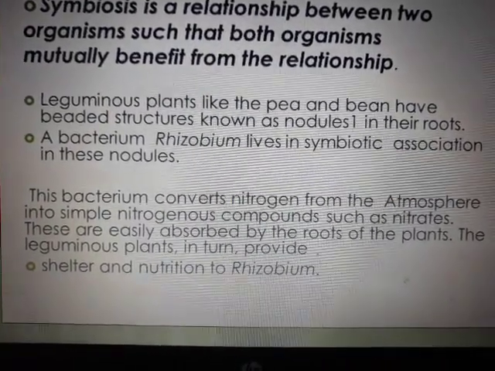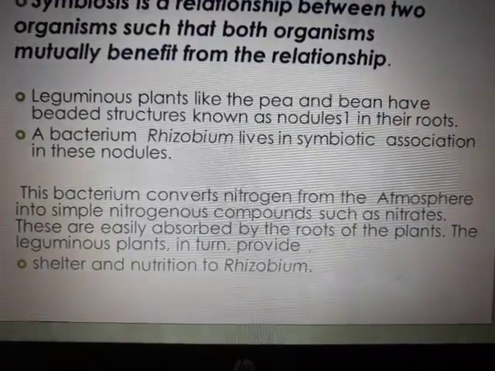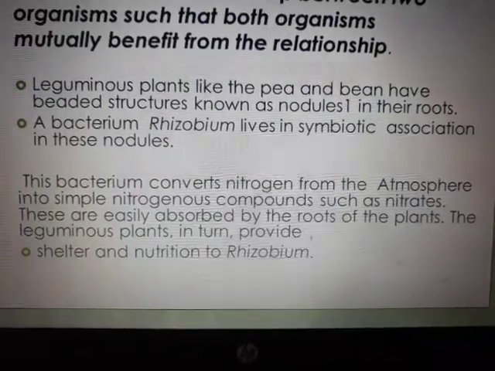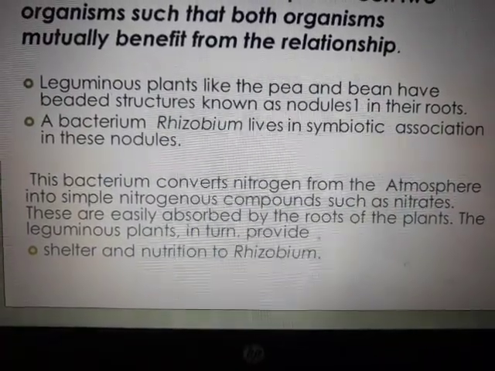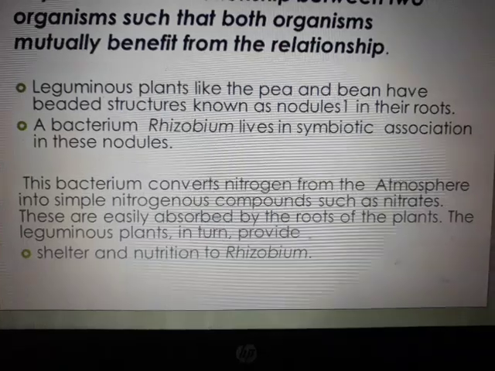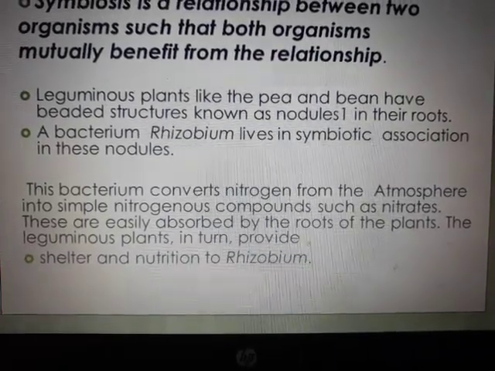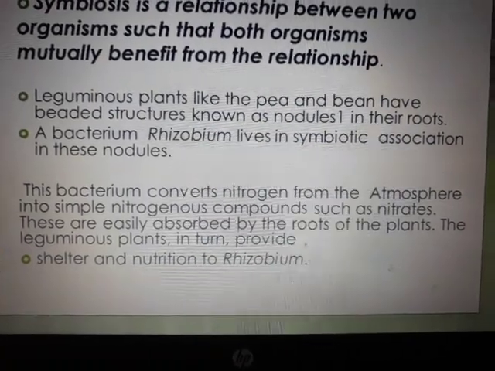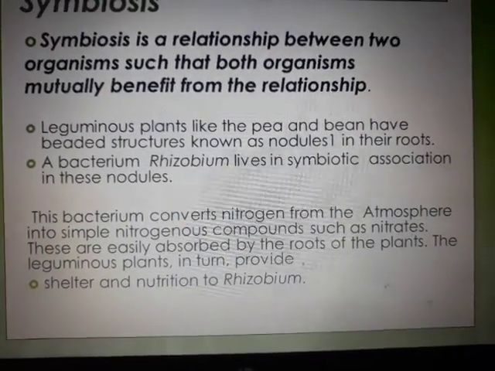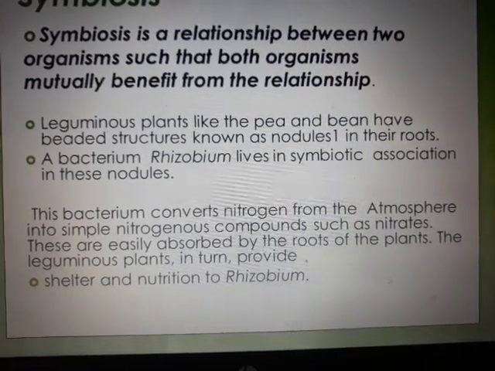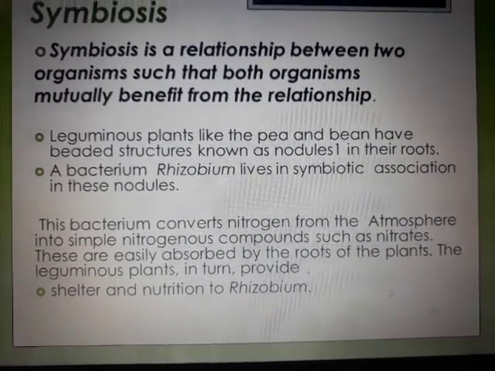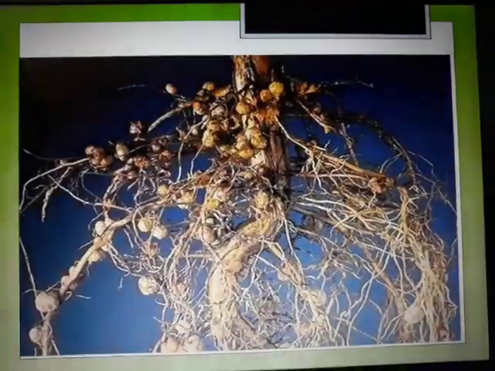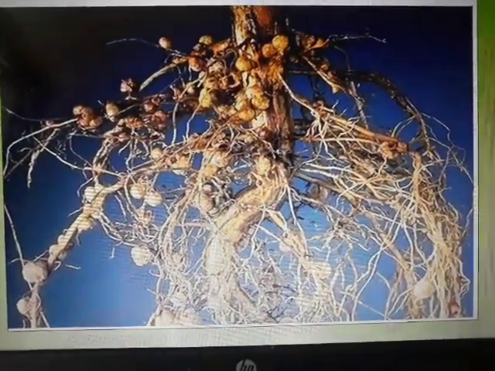Now how is this symbiotic? This bacterium will convert the nitrogen from the atmosphere into simple nitrogenous compounds such as nitrates, and this nitrate acts like a fertilizer. So the bacterium is helping to convert nitrogen into nitrates, and in turn the bacteria is getting a place to live, right? So this is how the relationship is symbiotic. The symbiotic example is rhizobium and leguminous plant. See, this is a picture. These are the sac-like structures.